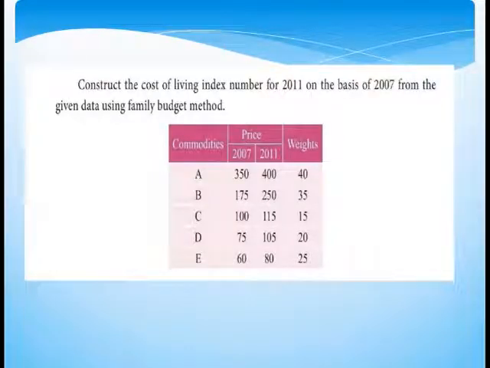Look at the next question. Construct the cost of living index number for 2011 on the basis of 2007 from the given data using the family budget method. Here P0 is the price for 2007 and P1 is the price for 2011. Instead of quantities, we are given weights, that is value weights. We use the symbol V for weights for the time being. As weights are given, we can safely apply the family budget method.